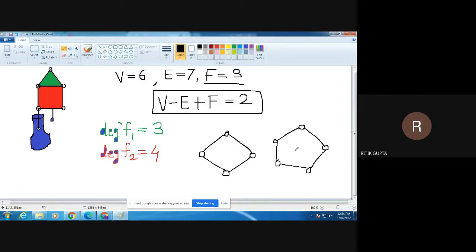Yes, sir. Yes, because if I partition or cut this edge into 2 pieces, then we'll end up in this situation. And if I attach a vertex over here, then you can see this is also a 5-cycle and this is also a 5-cycle. Hence, these 2 graphs are isomorphic. Not isomorphic, these 2 graphs are homeomorphic. Is it clear now? Yes, sir.